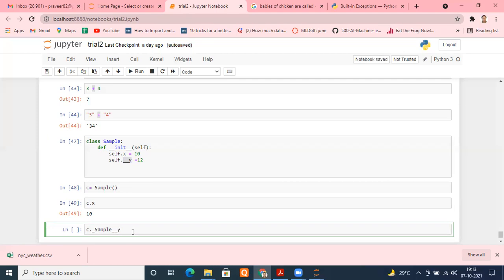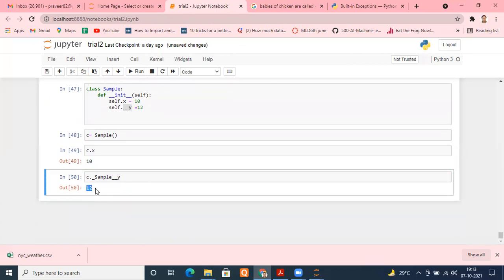Okay, this is simple. Now let me check it. It will be available. See, I hope it is okay. Yes, sir. Is it fine? And the one underscore that you are seeing before this is for name mangling, so that it doesn't get mixed up with any other function. That's why Python does that. It's known as name mangling.